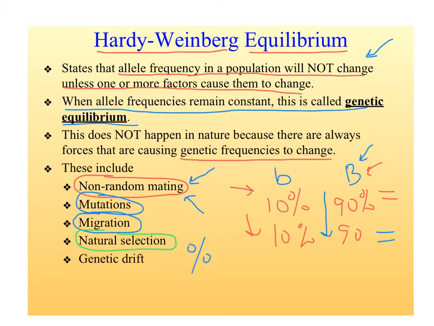Those are alleles or traits which are beneficial, which help you to survive. Those are going to go up in percentage or frequency. And alleles that don't help you survive should go down in percentage in the population. And the last one was genetic drift. That is just allele frequencies or percentages going up or down just due to random chance events.